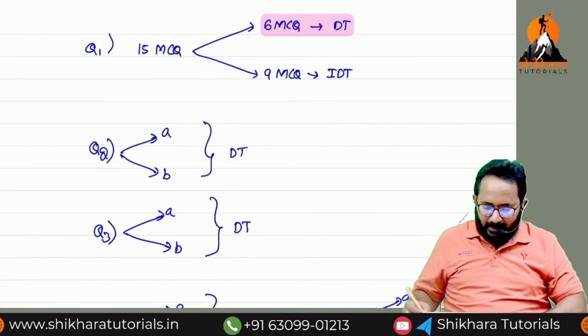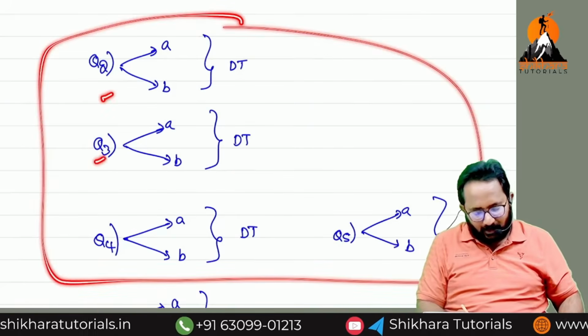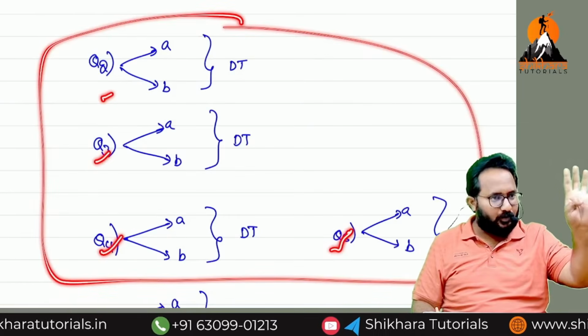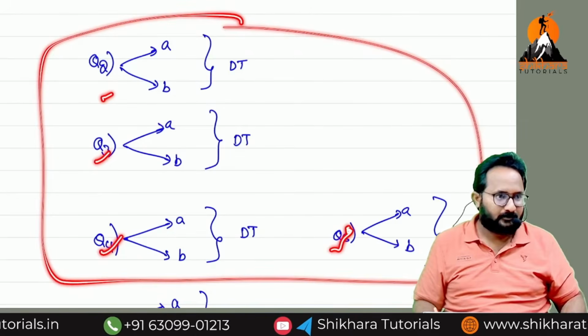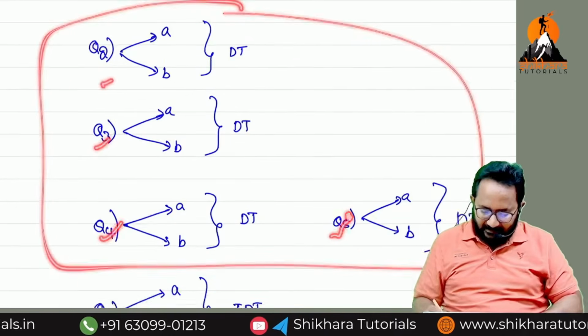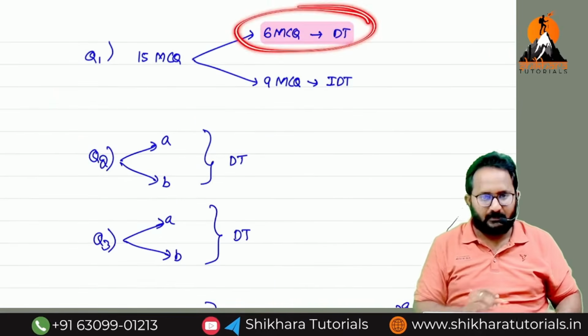Now, can you tell me how many descriptive questions are related to DT? 2, 3, 4, 5. Totally 4 questions. 4 into 15 marks, 60 marks. Next, these 3 are related to IDT. Next here, 6 MCQs only.